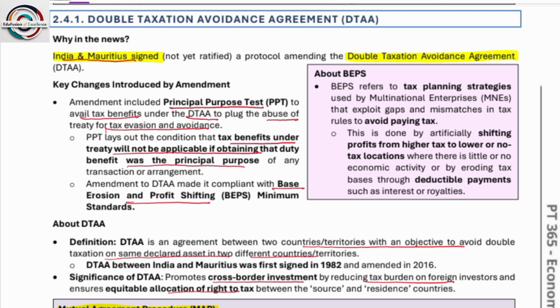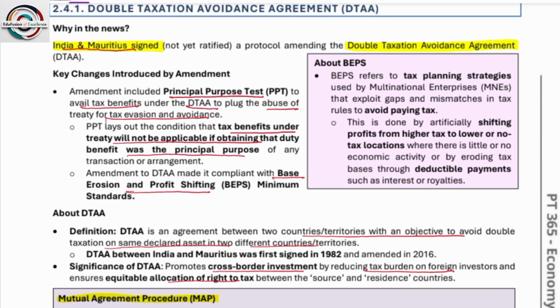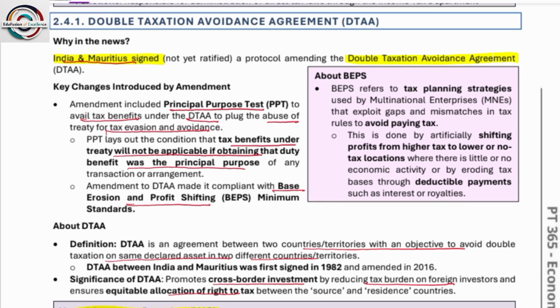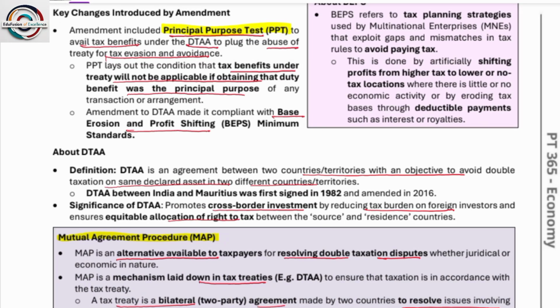So what is this? Please remember, the double taxation avoidance agreement has been signed between India and Mauritius. Amendment included principal purpose test to avail tax benefit under DTAA. So what is this? How can they avail this double taxation avoidance agreement? Only when the principal purpose test is passed. PPT lays out the condition that the tax benefit under DTAA will not be applicable if obtaining the tax benefit was the principal purpose. Amendment to DTAA made it compliant with the base erosion and profit shifting minimum standards.